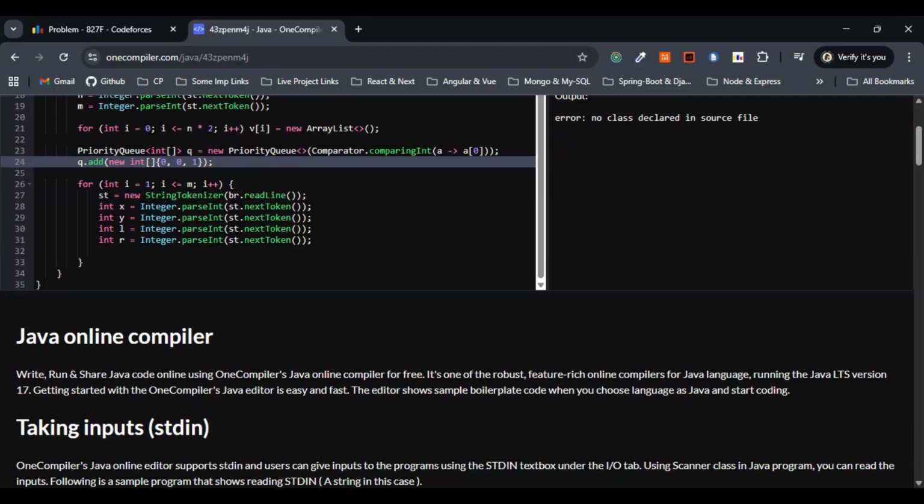Next, let's move on with the for loop here. We are just reading the edges and transforming them into directed usable intervals between parity states. That's what we are doing.